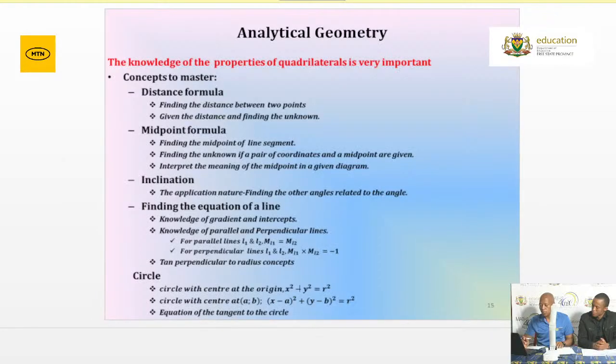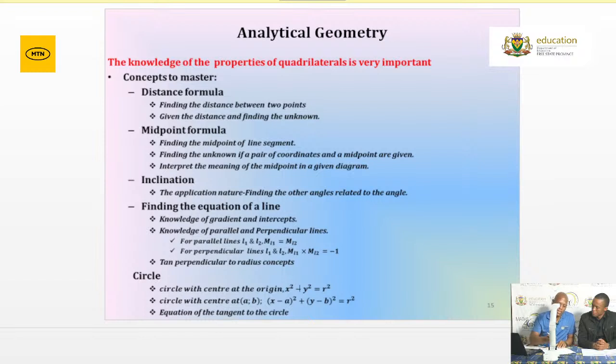Right, the second one is when you are given a center. Remember, we said the one is centered at the origin, the other one is centered at any point. What is the formula that we are using for that one? The formula is (x minus a) squared plus (y minus b) all squared is equal to r squared. Then what are the coordinates of the center? It's a as well as what? A as well as b.